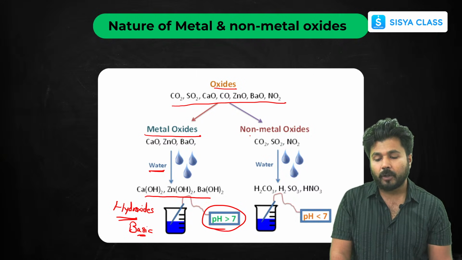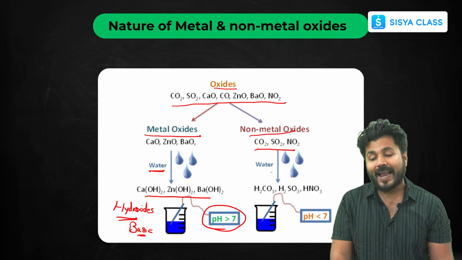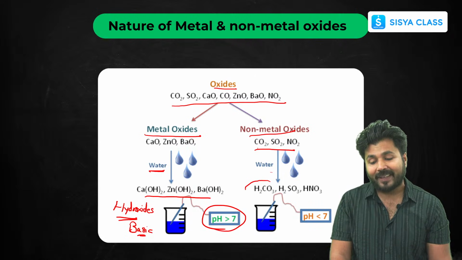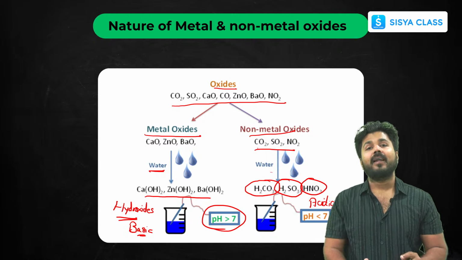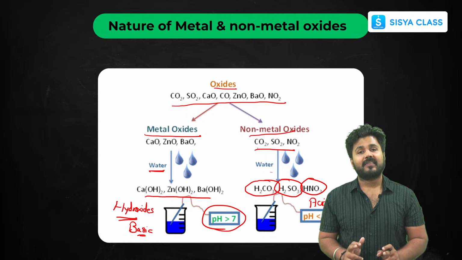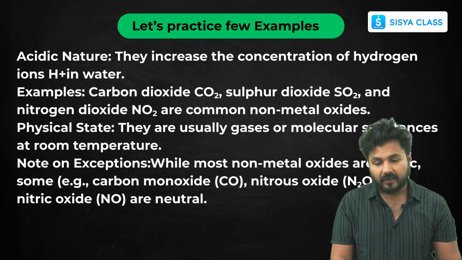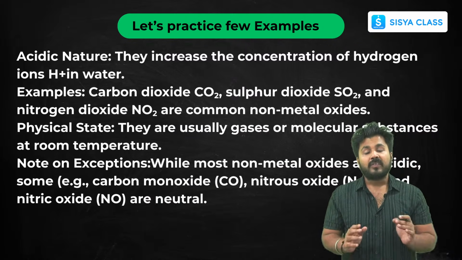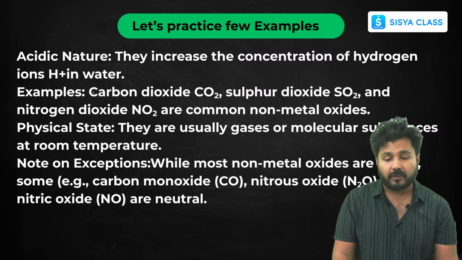But if I talk about non-metal oxides, mostly they are gases that are present in the atmosphere. In reaction with water, they form acids like carbonic acid, sulfurous acid and nitric acid. So they form acidic oxides, and their pH will be less than 7. Now this is very important.